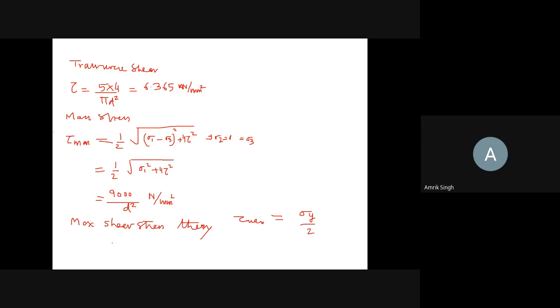So that means 9,000 divided by d square is equal to, it is given 100, sigma y divided by 2. So you can calculate d from here.